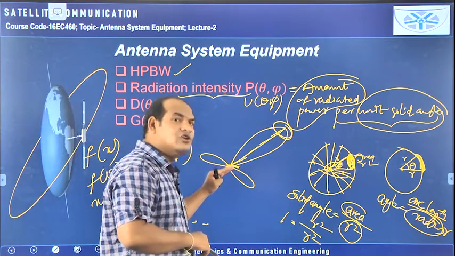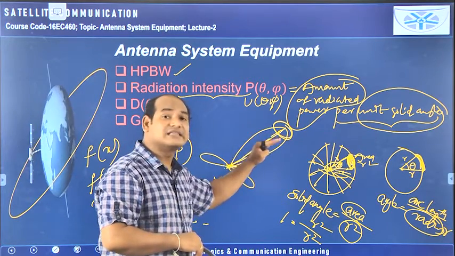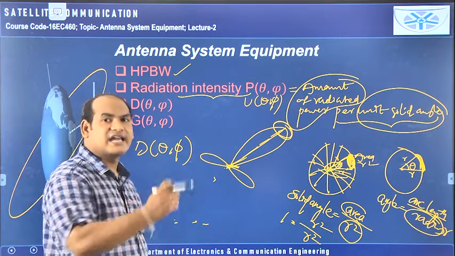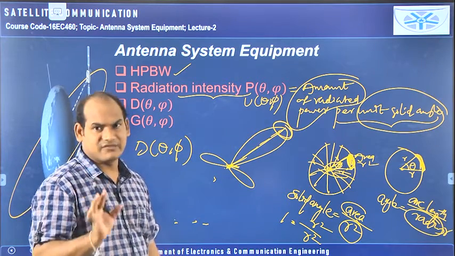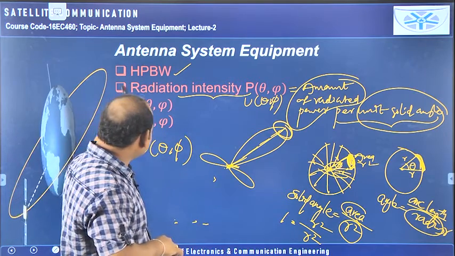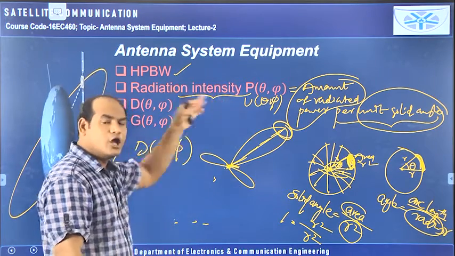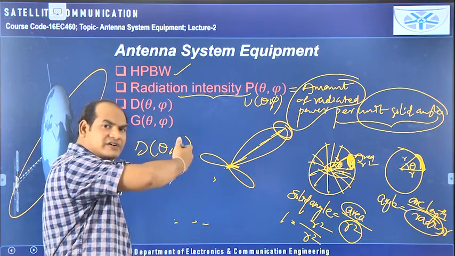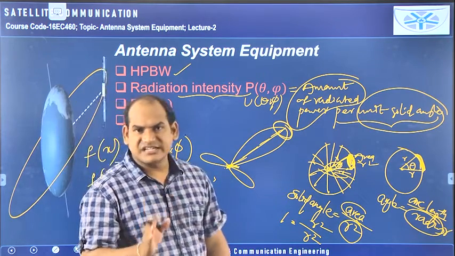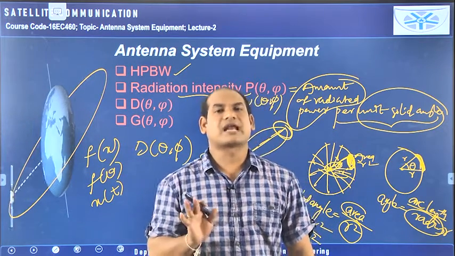So for what value of theta and for what value of phi you are measuring the radiation intensity is very important. The values of theta and phi should be taken very accurately while measuring, whether it is directivity or gain or radiation intensity. Actually radiation intensity is required to calculate these two, directivity and gain. In all directions the radiation intensity, the directivity or the gain are not equal for any practical antenna.